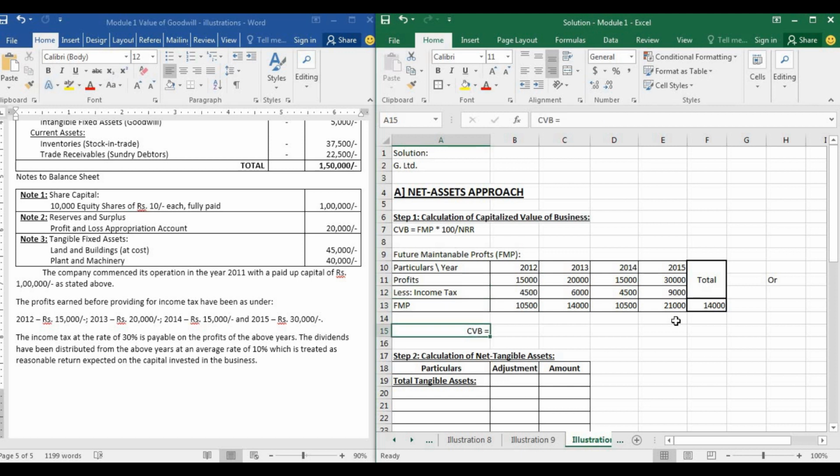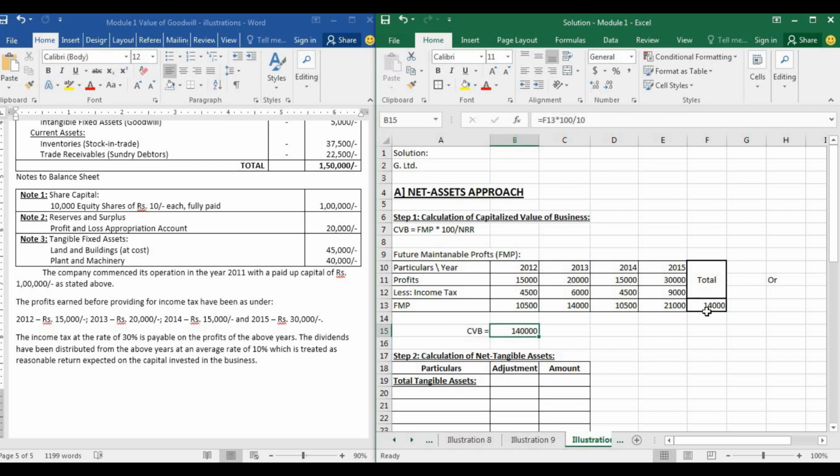Alright. Now that we have found out the FMP, that is future maintainable profits, otherwise known as average adjusted profit, we will calculate the capitalized value of business. That is nothing but FMP into 100 divided by NRR. NRR is how much, guys? 10%. So divided by 10. So the capitalized value of business is 1,40,000.